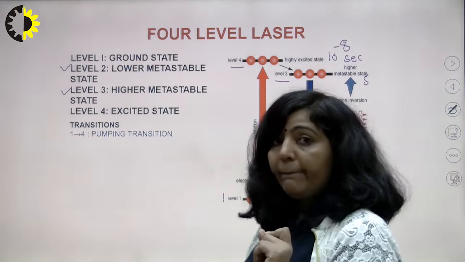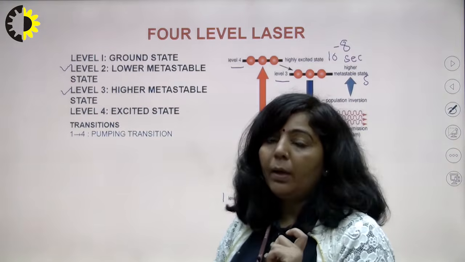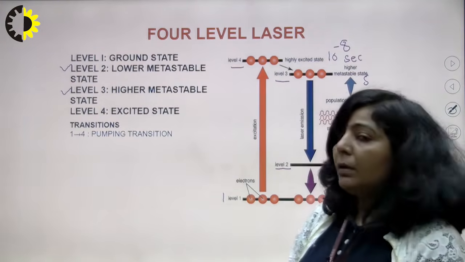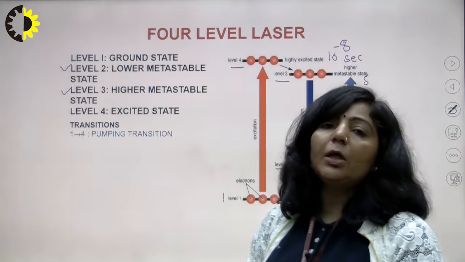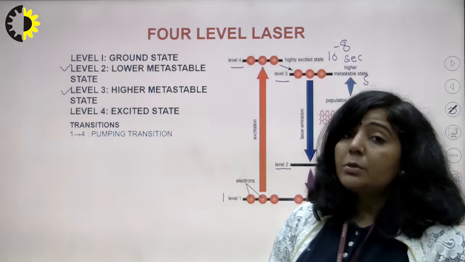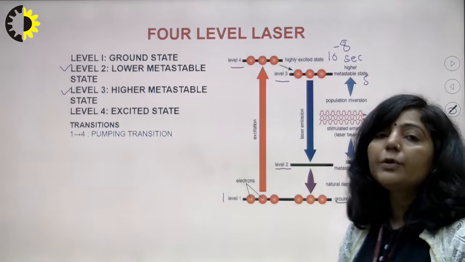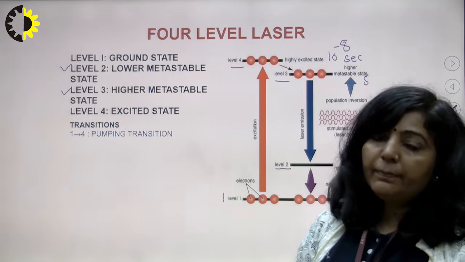If atoms are completing their lifetime in 4 and then spontaneously they are coming down to 3, they will emit their extra energy in the form of a photon. In that case, the transition from 4 to 3 is known as a radiative transition.